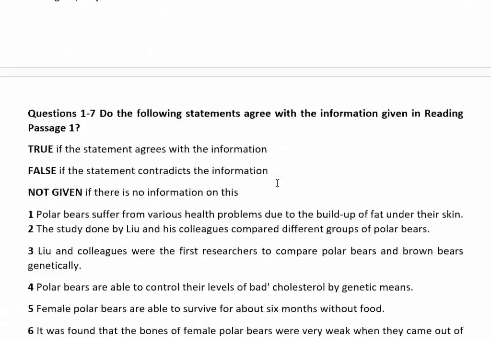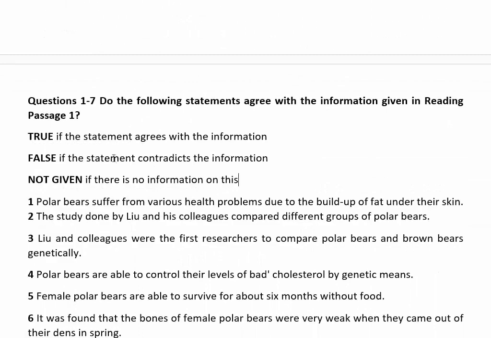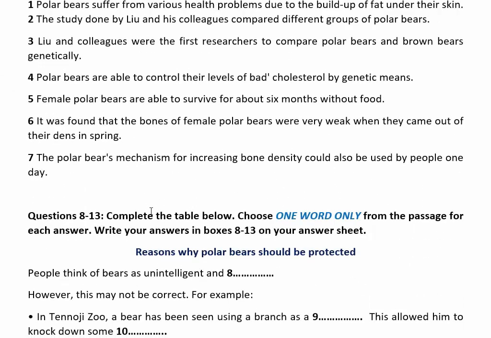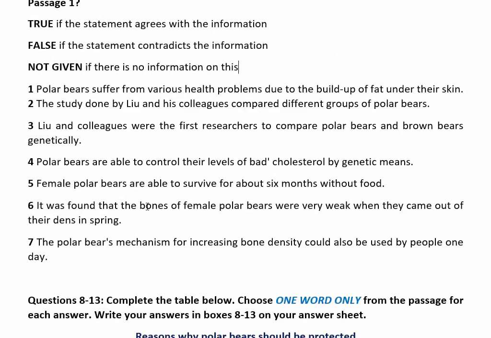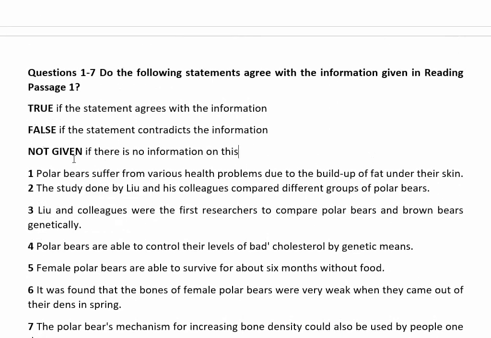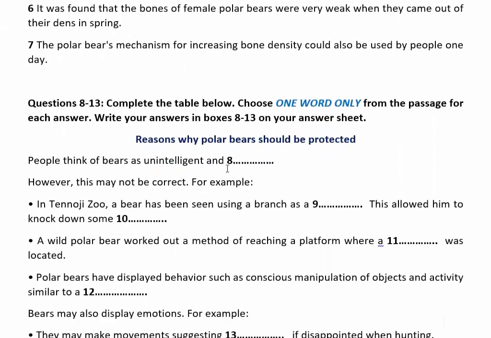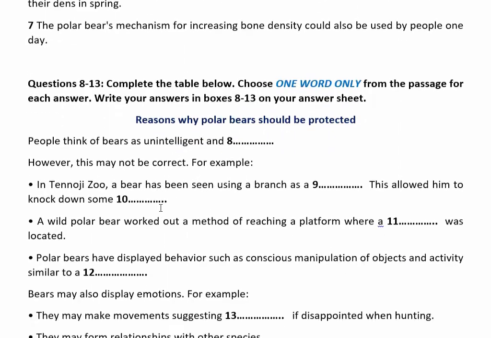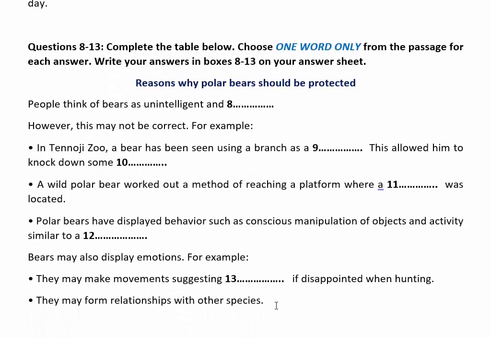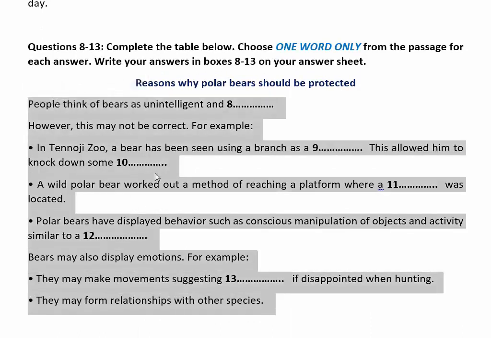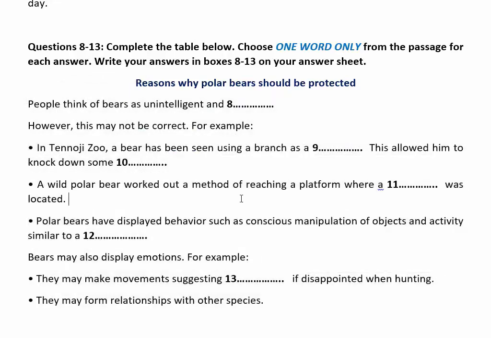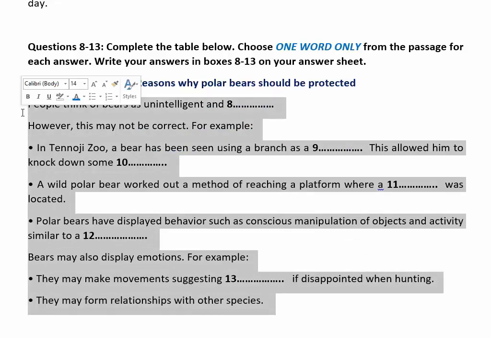So after reading the title, we have to understand the contents, what they explained in all the phases. After that, immediately we check the question type. There are two types of questions: one is true, false, not given, and another one is fill in the gaps. In this video I only show you how you can solve these kinds of questions very quickly, and it is the easiest part of the reading test.